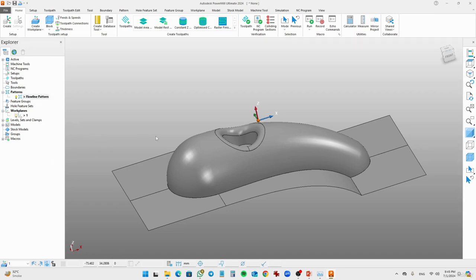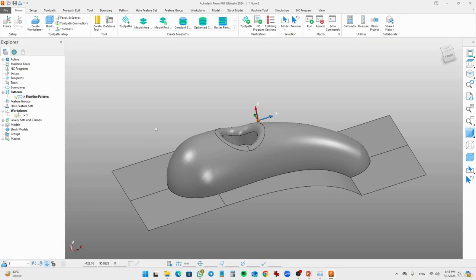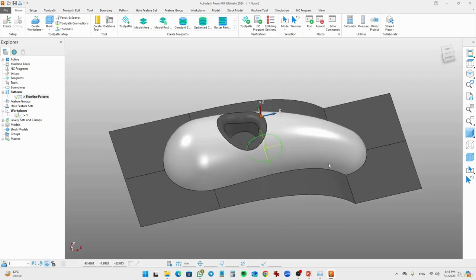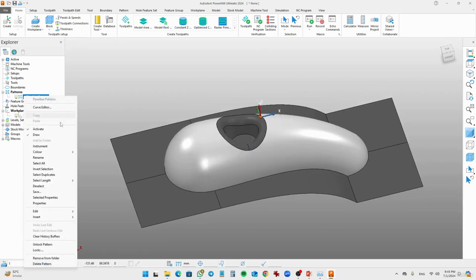So there are multiple ways to create a pattern. You can calculate an empty pattern, where there are no curves present here, and just right click. You can also select the curve editor, or if the surface is selected, just right click, go to insert, and select the model.